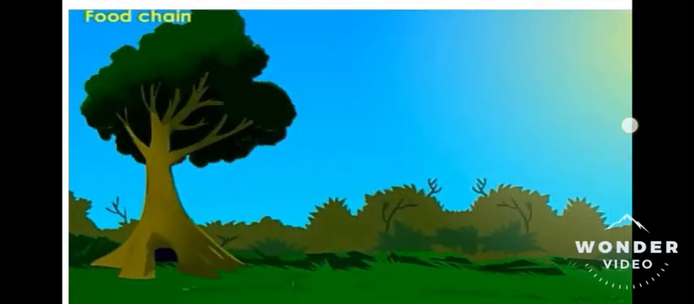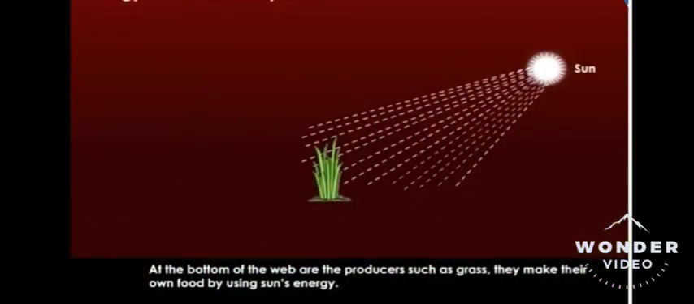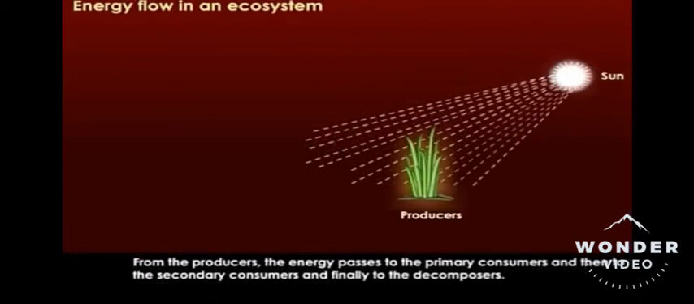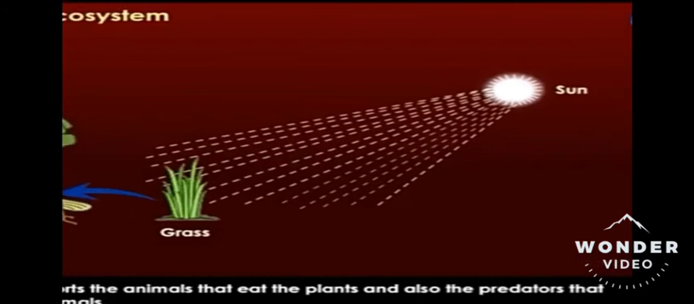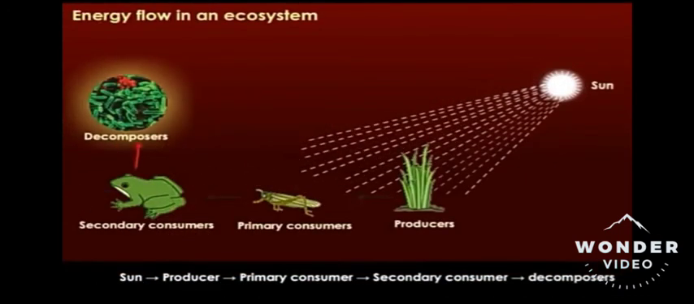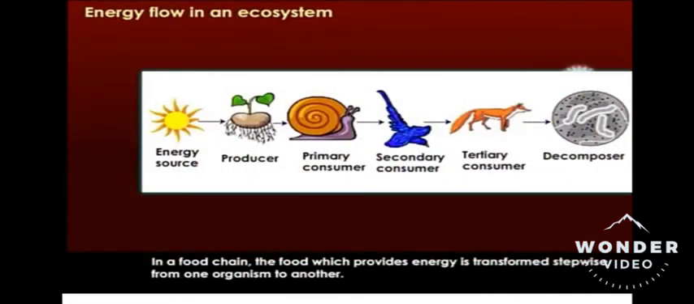Let's see what is a food chain. At the bottom of the web are the producers such as grass. They make their own food by using the sun's energy. From the producer, the energy passes to the primary consumers, then to the secondary consumer, and finally to the decomposers. The plants, the animals that eat the plants, and also the predators, depending on the ecosystem. The sun, producer, primary consumer, secondary consumer, and the decomposer.